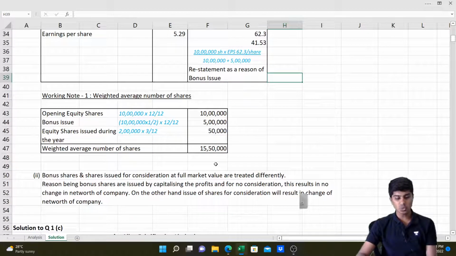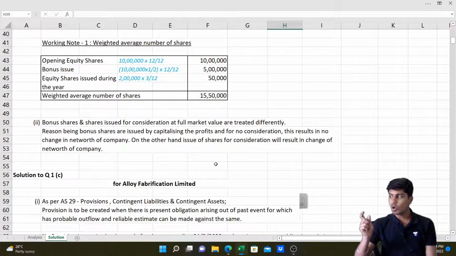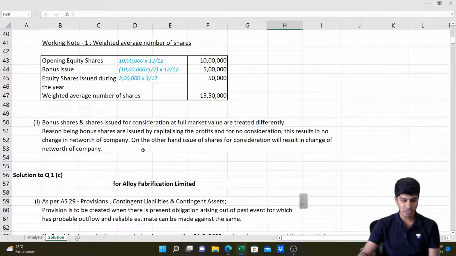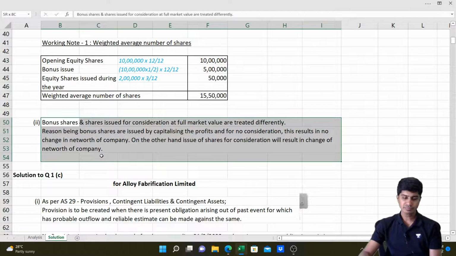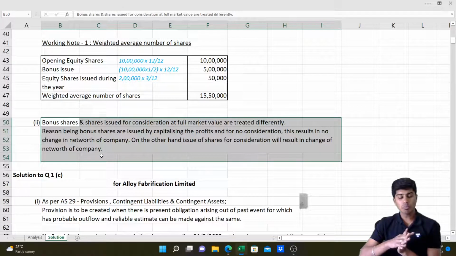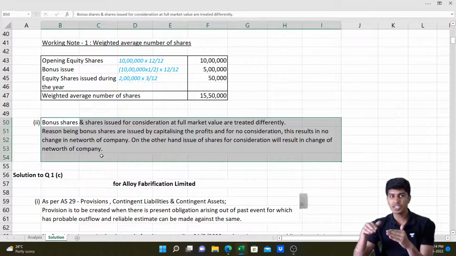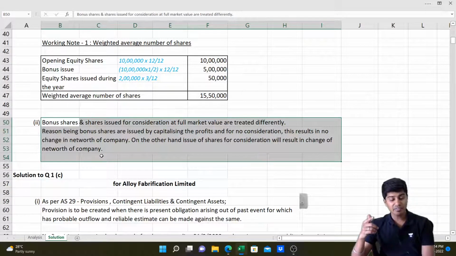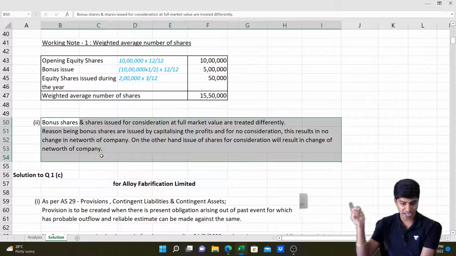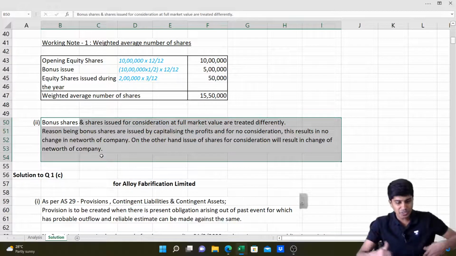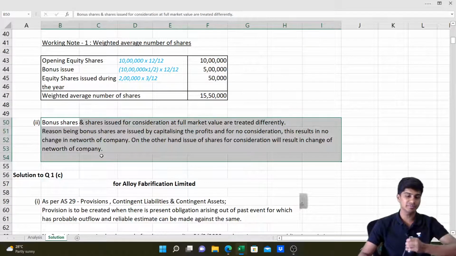Question number 1B2, second part, was about why is bonus issue treated differently from shares issued for a consideration at market price. So here is the answer. Have a look. Bonus issue and shares issued for consideration are treated differently. The reason being, bonus issue is capitalization of reserves. There is no consideration received and there is no change in the net worth. However, on the other hand, whenever shares are issued for consideration like cash, it will result in change of net worth of the company. That's what I had mentioned to you then. That's what I'm giving reference to you all again.